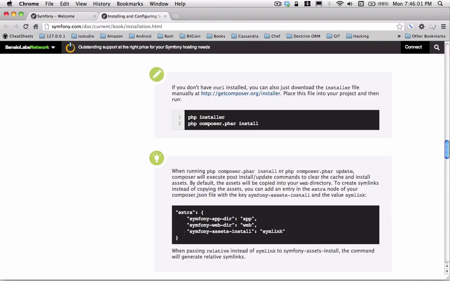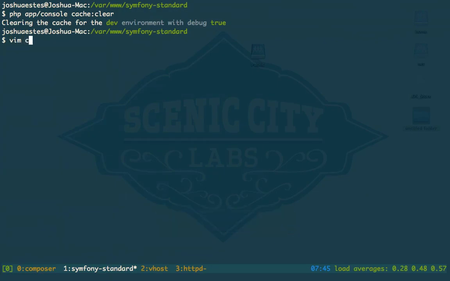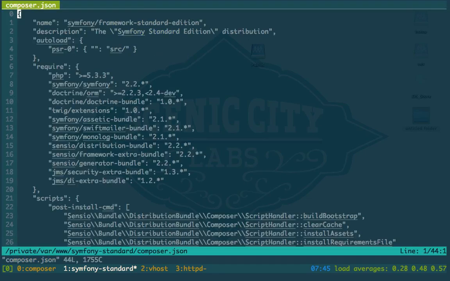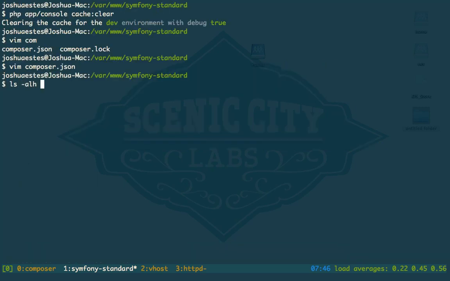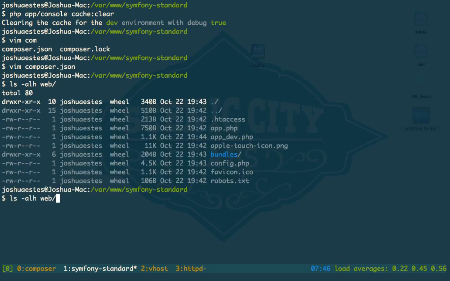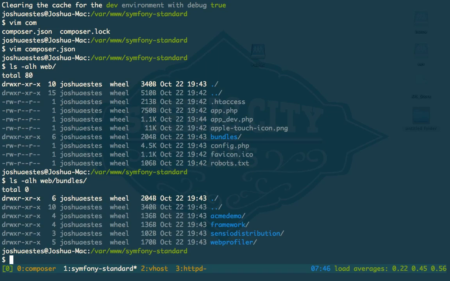One thing that I do when I set up a project is I actually edit the composer.json file. If we come down here, let me explain what this does. assets:install, if you pass a symlink option, you'll see here in the web bundles folder that you have all these folders.